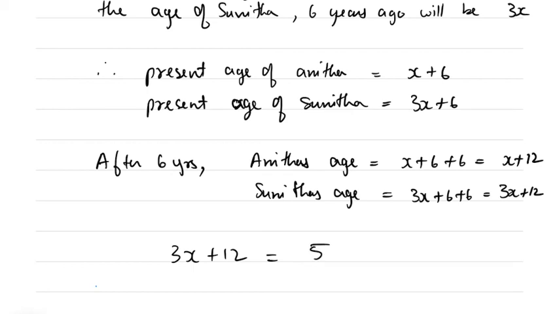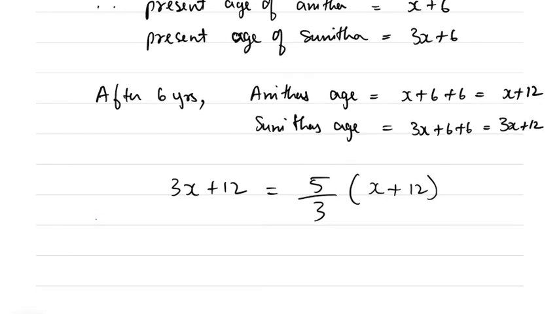It will be equal to 5/3 of the age of Anita. So 5/3 into the age of Anita, which is x plus 12. So this is the equation.